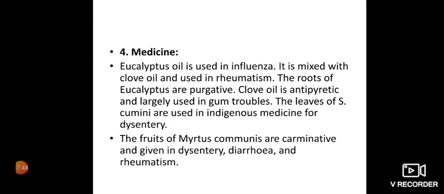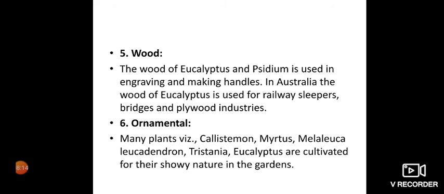Medicine. Eucalyptus oil is used in influenza. It is mixed with clove oil and used in rheumatism. The roots of eucalyptus are purgative. Clove oil is antipyretic and largely used in gum troubles. The leaves of S. cumini are used in indigenous medicine for dysentery. The fruits of Myrtus communis are carminative and given in dysentery, diarrhea and rheumatism.